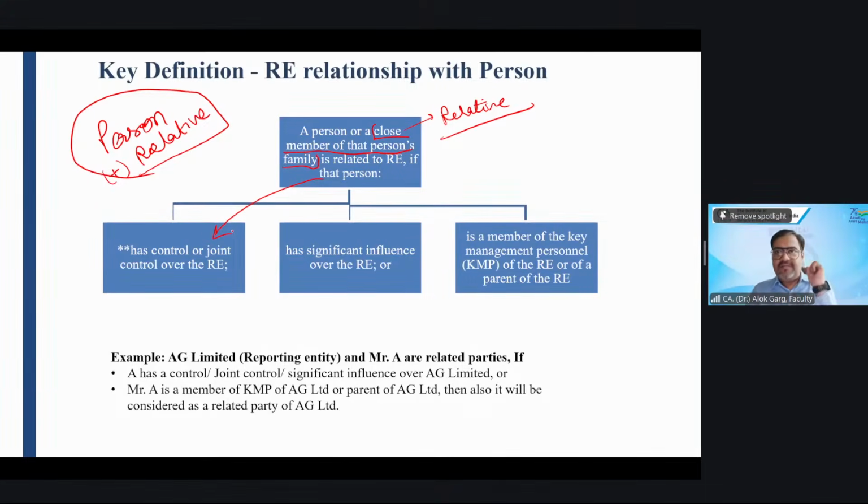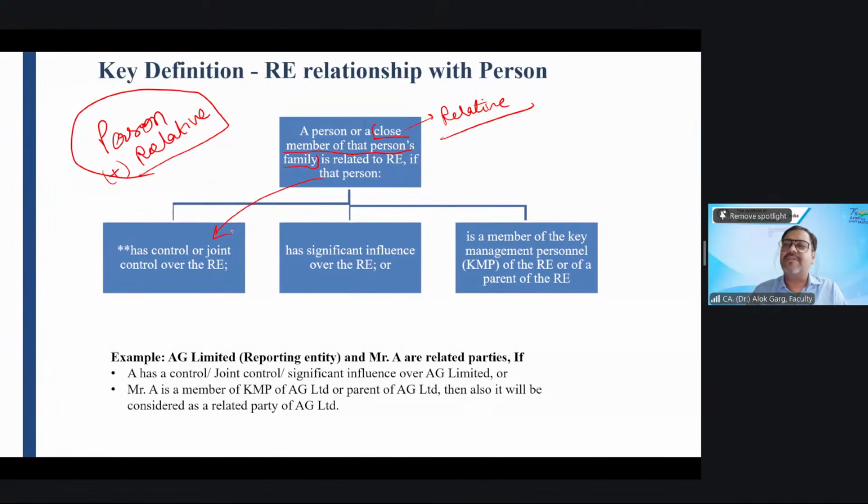If a person is having control or joint control over the reporting entity, that person will become the related party of that reporting entity. If a person becomes the related party, will the relative of that person also become the related party?